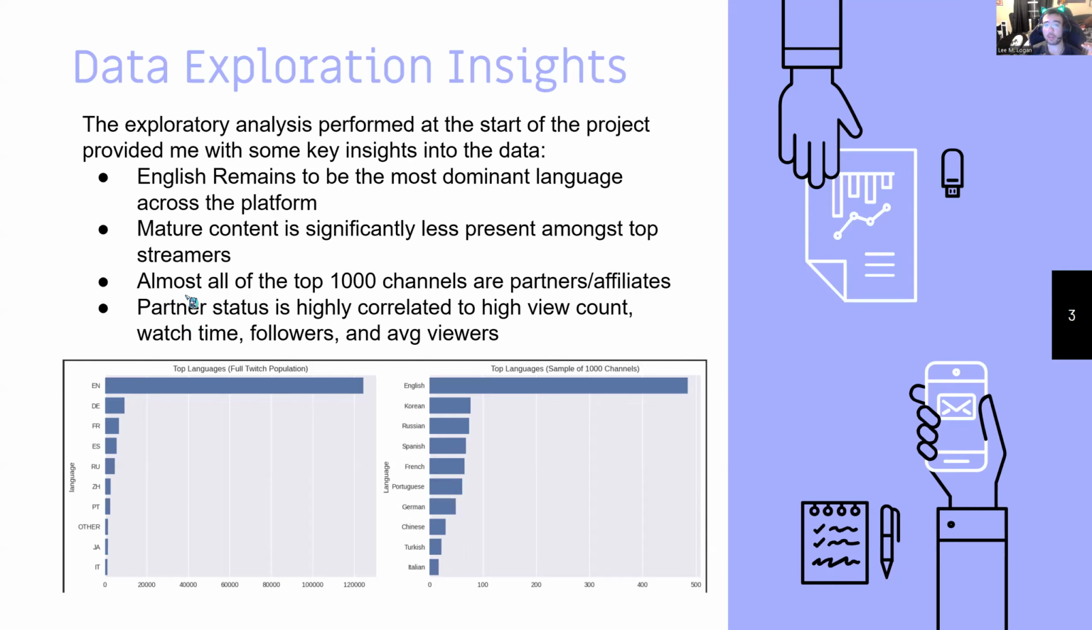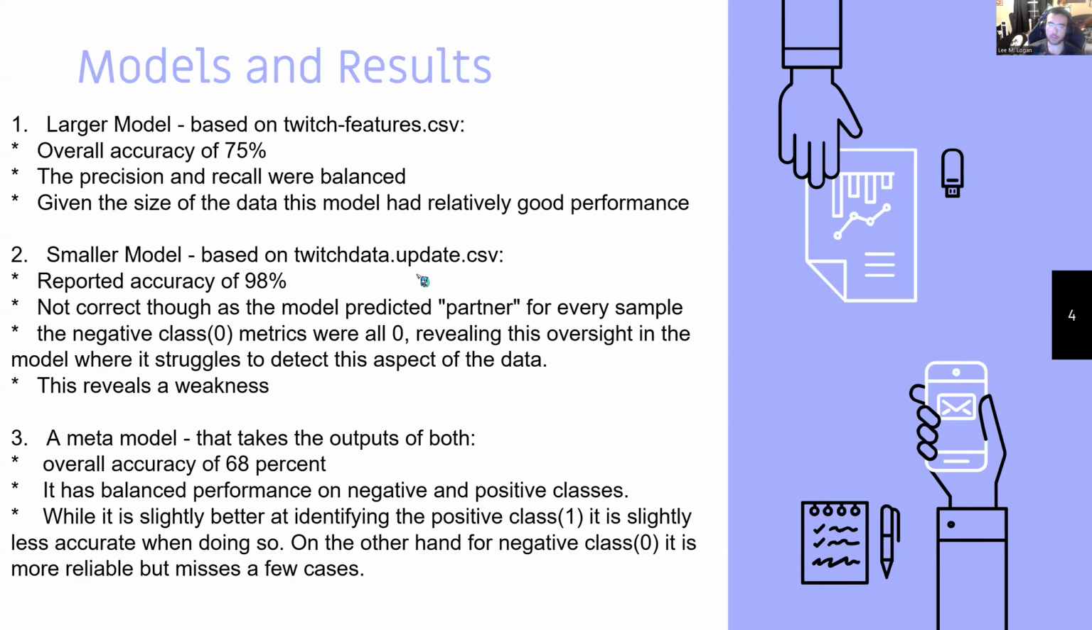So we had this larger model based on the Twitch features CSV with overall accuracy of 75%, with a balanced precision and recall. And given the size of this data model, which was extremely large, it was a relatively good performance. Now, here's the problem.